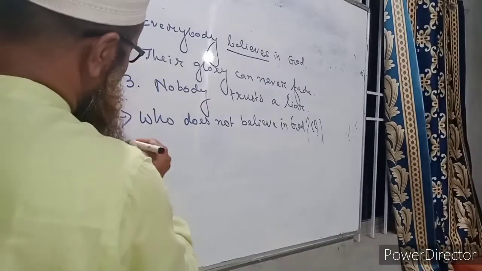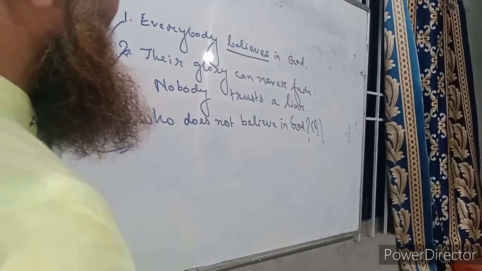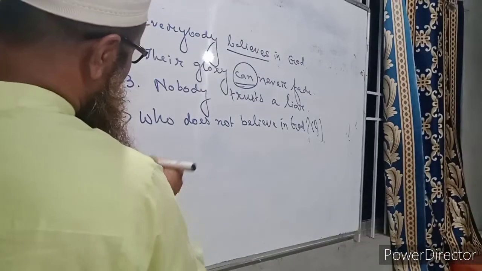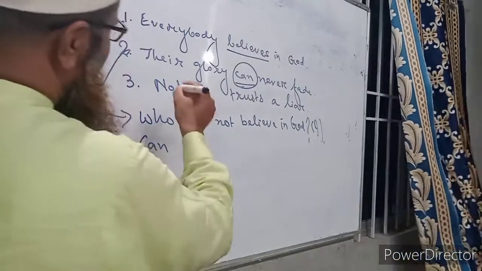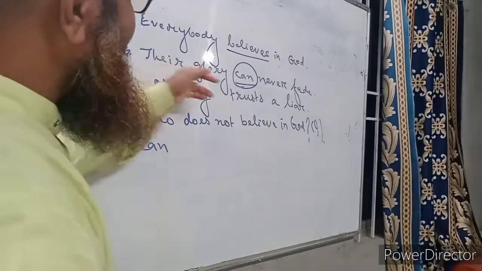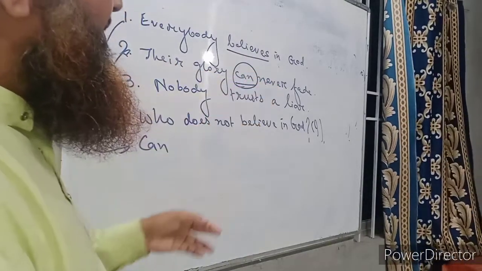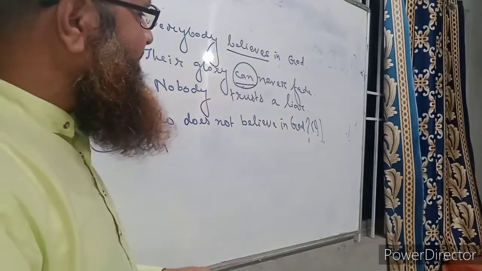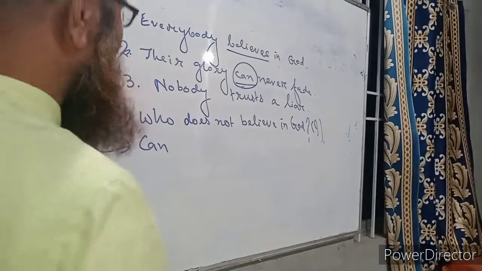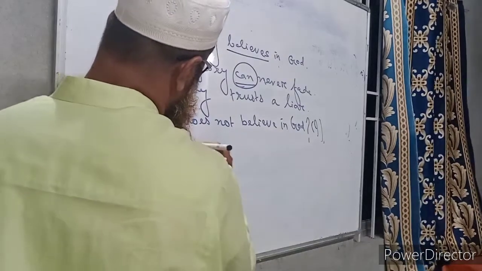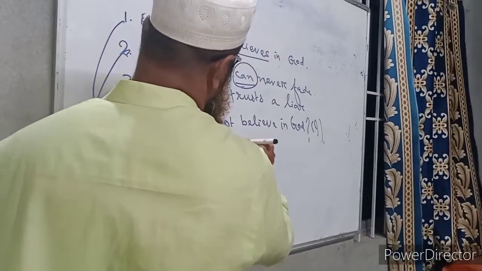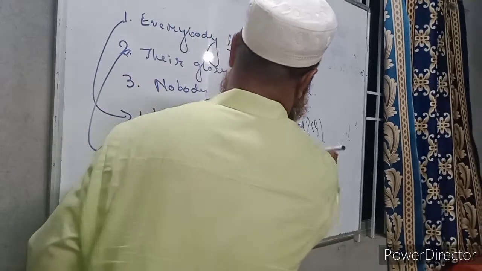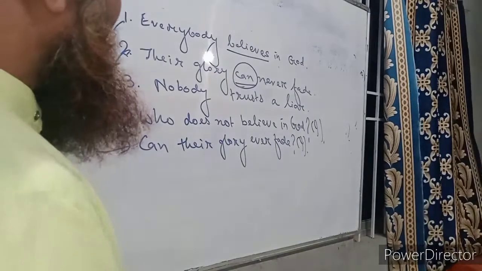Again, number 2, their glory can never fade. Here can is present. Can is an auxiliary verb, so we can put can before the subject. So, can their glory ever fade? Just before, I told you that we use ever in place of never in an interrogative sentence. Moreover, we can write this sentence in another way.